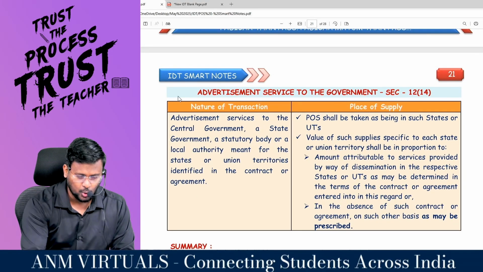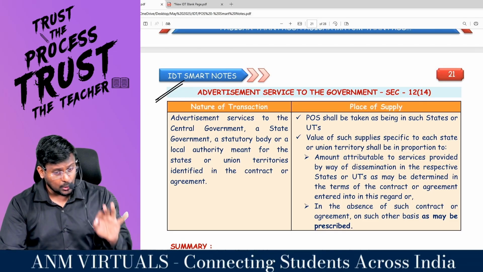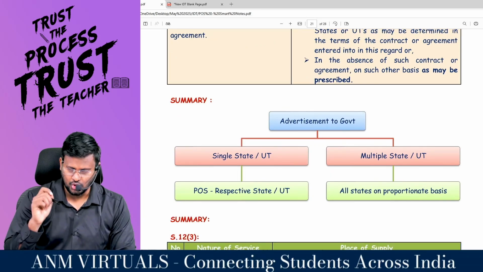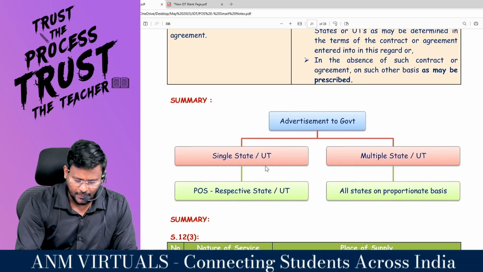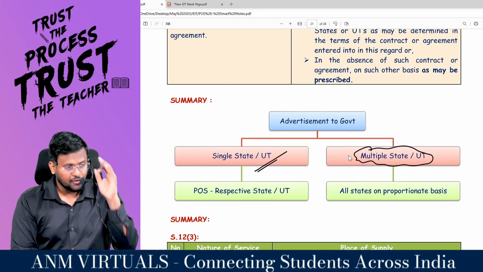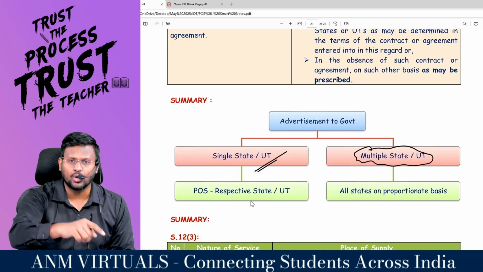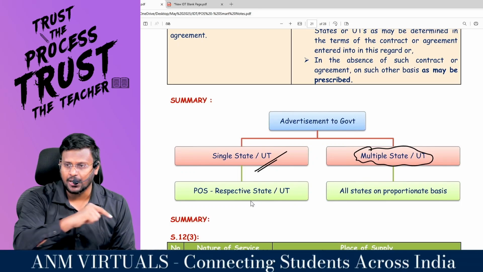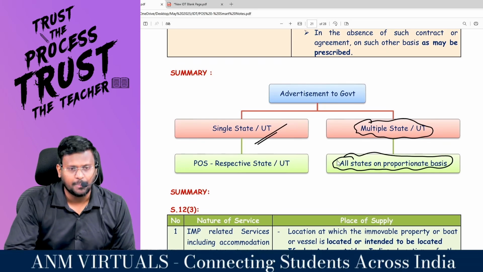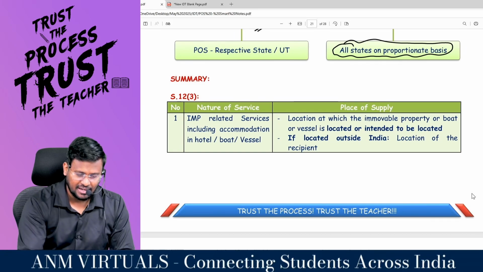The last one, 12.14, advertisement service to what? Government. You are providing services to government. That means you are an advertisement agency. What you are supposed to check is whether you have provided service to a single state or union territory, or multiple states or union territories. If it is a single state or union territory, place of supply is the respective state or union territory, that place of supply. Whereas with regard to multiple states, all states on what basis? Proportionate basis. Pakka.